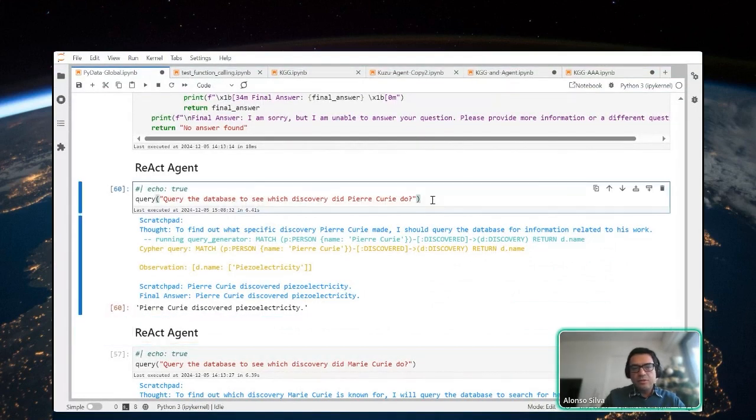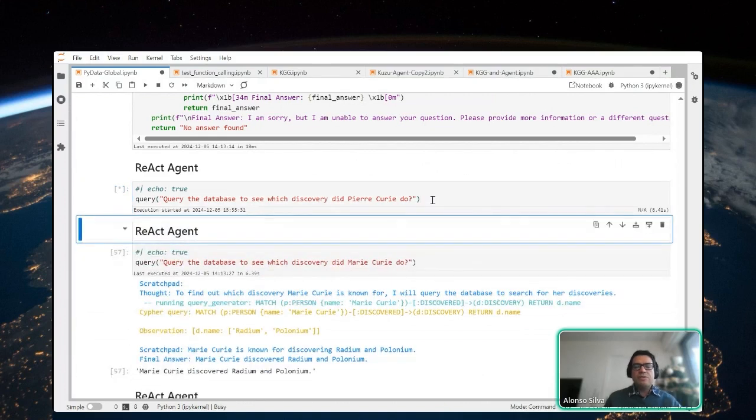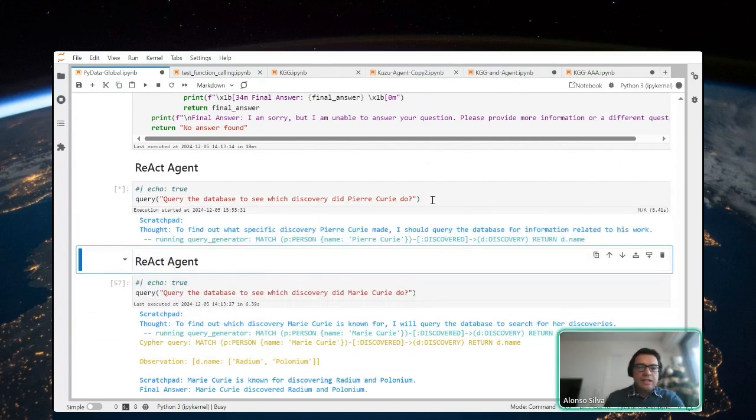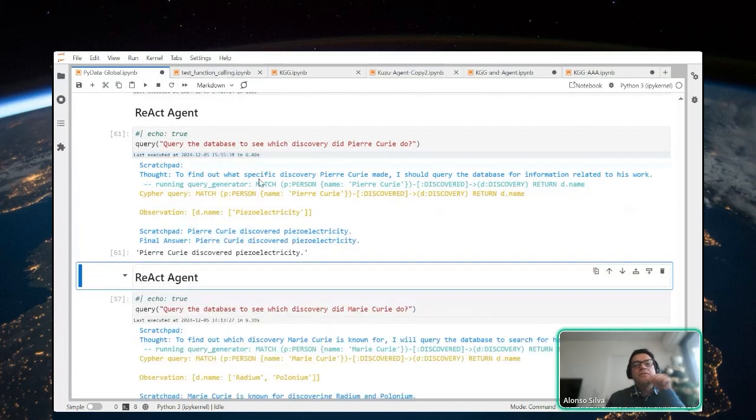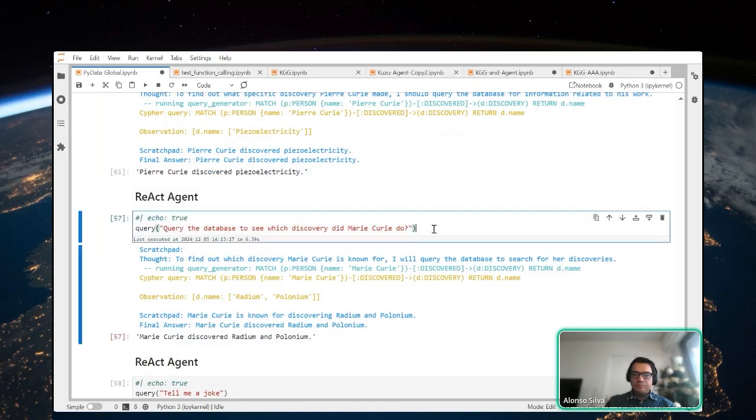So here, for example, if I query the database to see which discovery Pierre Curie made, the LLM will give you a thought. His thought is to find out what specific discovery Pierre Curie made. I should query the database for information related to his work. So it will run the query generator, get this Cypher query, and run the Cypher query against the database. It will get piezoelectricity. It will write into its scratchpad, okay, Pierre Curie discovered piezoelectricity, and it will provide the final answer here. If you want, you can hide this from the user and just provide the final answer. But I think it's also interesting to see what the LLM does.